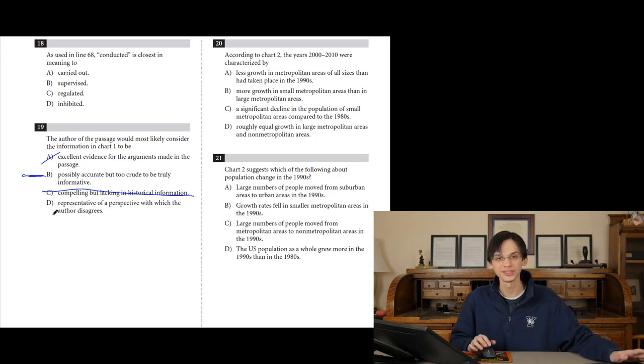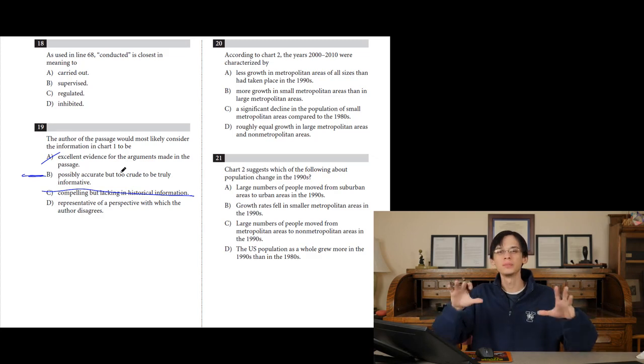D is very tempting. This is a very hard passage, actually. There are a lot of landmines in this passage, because after battling A, B, and C, and you're kind of confused, and maybe you think it's B, you see D and you're like, whatever. Doesn't he disagree? He thinks that census numbers are bad, and that's what you cling on to. But his argument is a little more nuanced than that, and it certainly doesn't center around his belief that census numbers are just wrong or incorrect. He says it's not good for measuring demographic inversion. Census numbers are blunt instruments for measuring demographic inversion. So maybe it's correct, like he said, but it's too crude. It's too meaningless, too bland for me to make any sense of what it means.